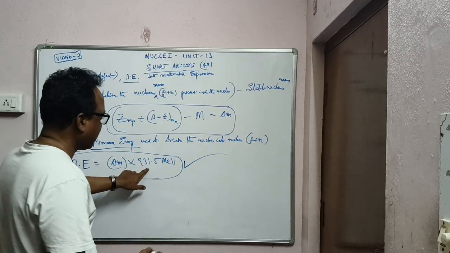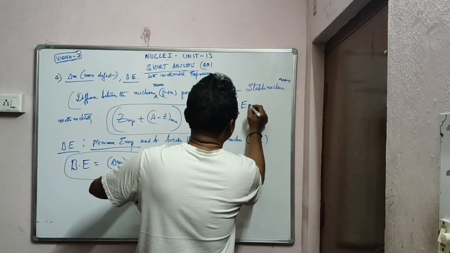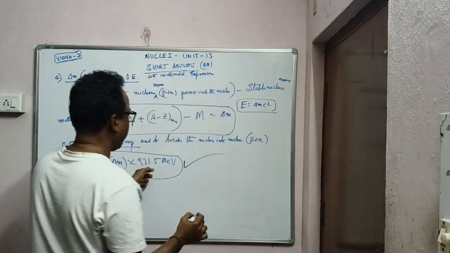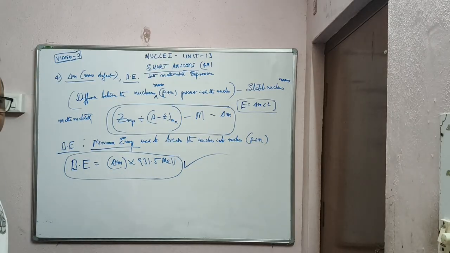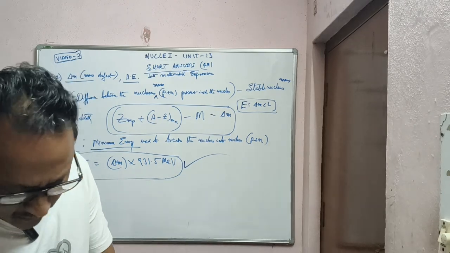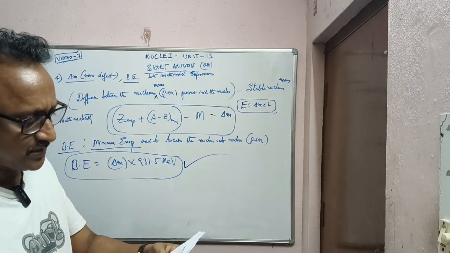And you know how it came, from E is equal to mc square. So from this formula we got these values. C value is 3 into 10 power 8 meters per second, please. So that's all about the fourth question, the mathematical one.